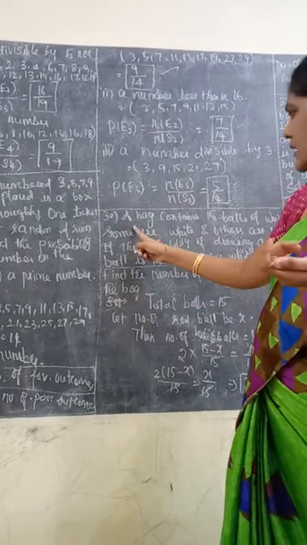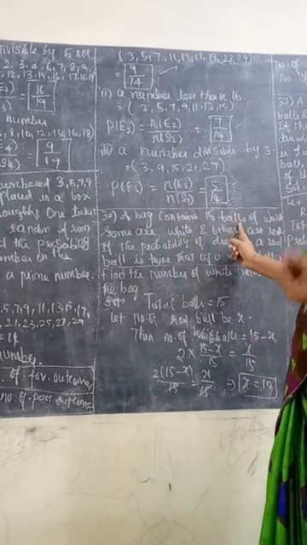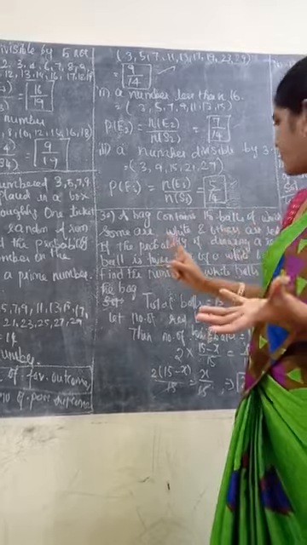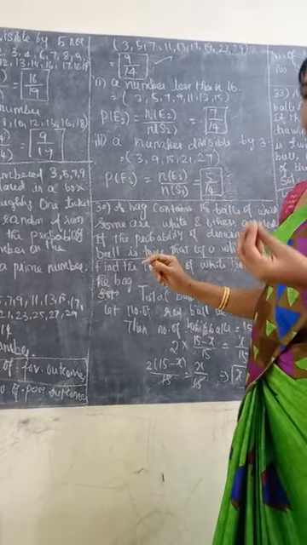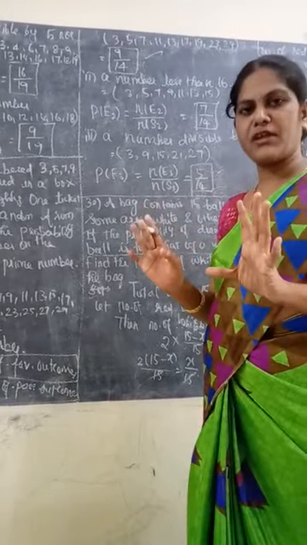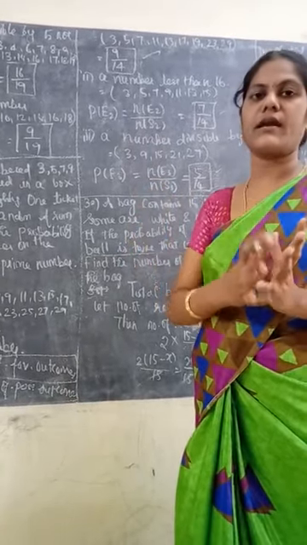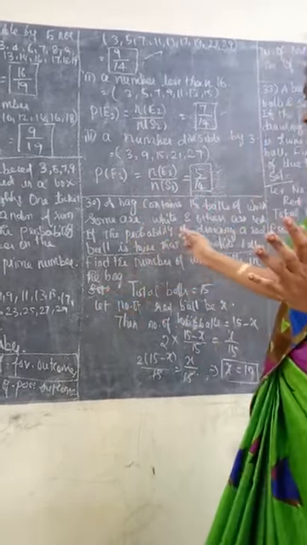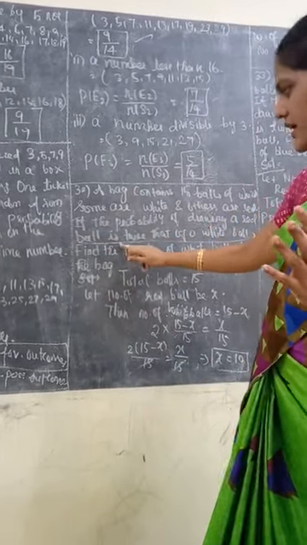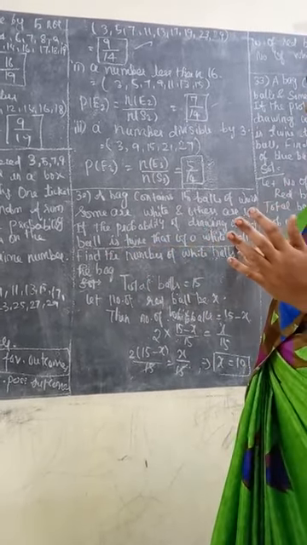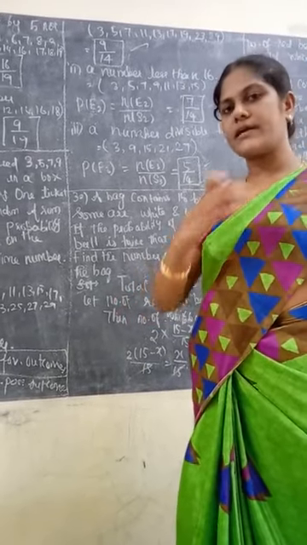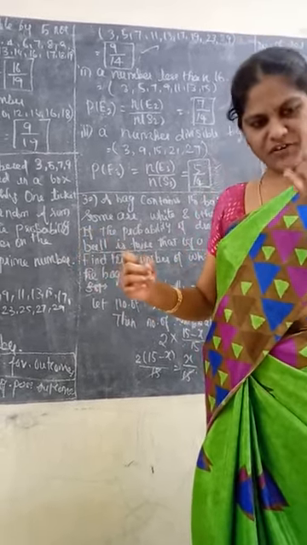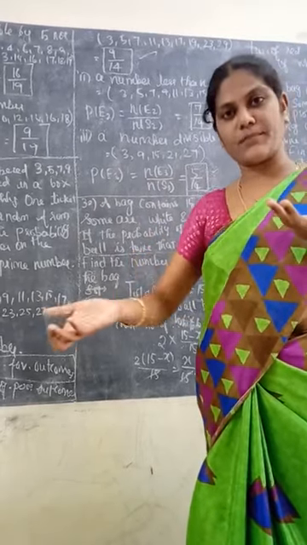So listen. A bag contains 15 balls. So total number of balls are 15, of which some are white and others are red. So in a bag we have 15 balls. Here some balls are red and some balls are white. If the probability of drawing a red ball is twice that of a white ball. So we have 15 balls, some red, some white. Here the condition is that the red ball is twice the white ball.